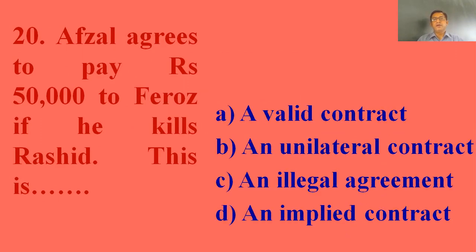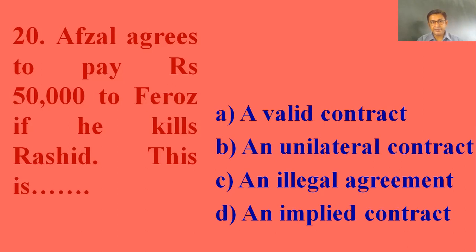Last one, Afzal agrees to pay rupees 50,000 to Firoz if he kills Rashid. This is a valid contract, a unilateral contract, an illegal contract, or an implied contract.